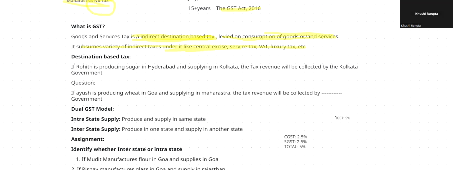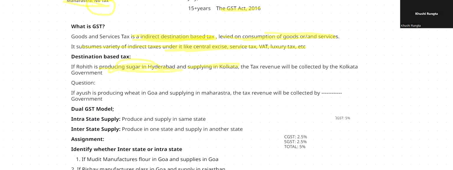Right? Now, what do I mean by destination-based tax? To understand it simply, let me give you an example. Destination-based tax means, for example, if there is a producer named Rohit, he is producing sugar in Hyderabad, okay, and supplying in Kolkata.